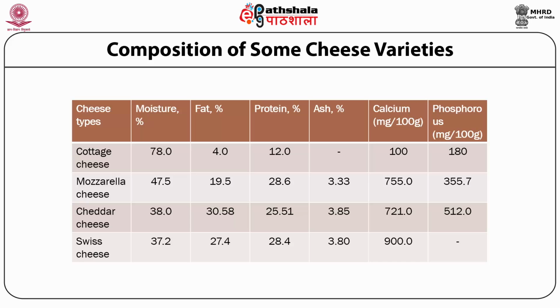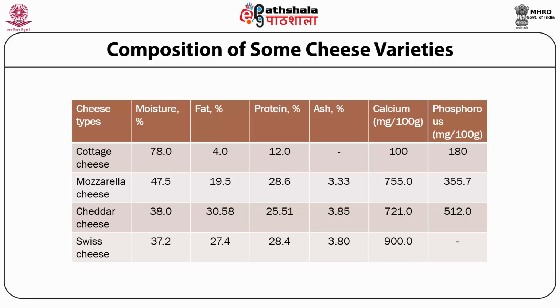The fat content in cottage cheese is the least with 4%, mozzarella cheese 19.5%, cheddar cheese around 31%, and Swiss cheese 27.5% fat. And as you know, in the legal standard, we have to conform to the fat on dry matter content. The protein content again is least in cottage cheese since the water content is the highest, that is, as low as 12%, whereas in the rest of the three, mozzarella, cheddar and Swiss cheese, it ranges from 25.5 to